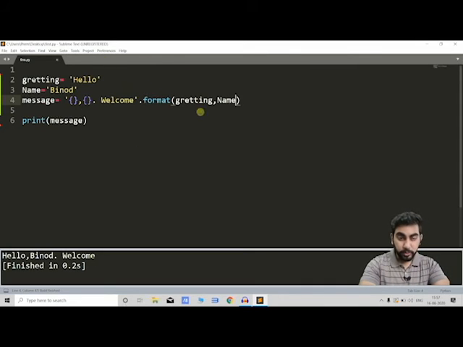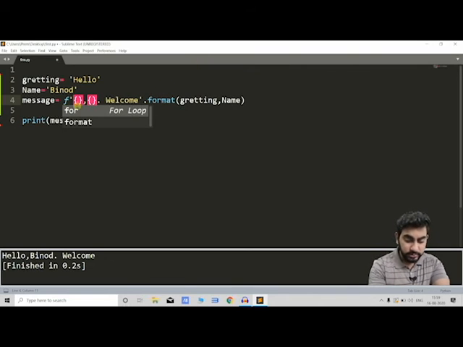So this looks more clear, and it looks more confusing right now, right, because you are seeing it for the first time, but trust me, once you get familiar, this brings more functionalities and this looks more cleaner, ठीक है. And if you are using Python 3.6 or above, there is a new functionality which is added there, that is called f-strings.